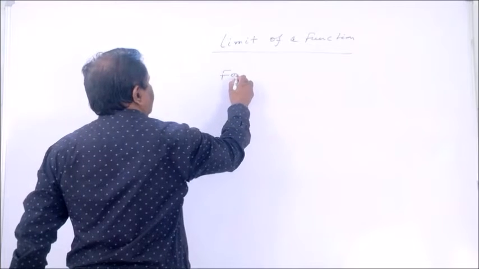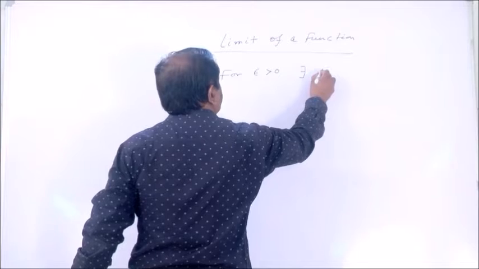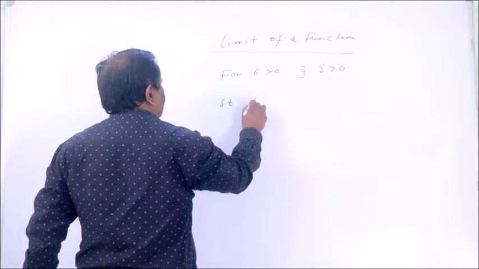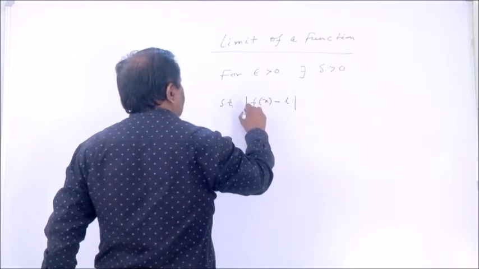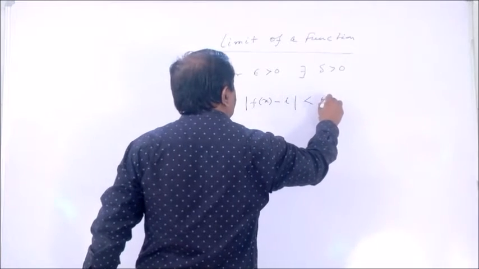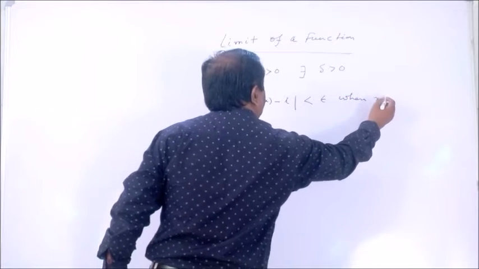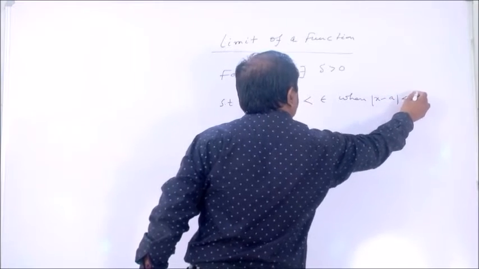For epsilon greater than 0, there exists delta greater than 0 such that mod of f of x minus L is less than epsilon when mod of x minus a is less than delta.